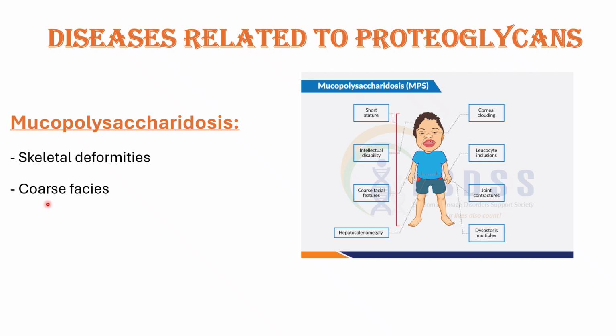Coarse facies means we can see this picture. We can focus on the boy's face. The boy is having low set ears, depressed nasal bridge, then large tongue, that is macroglossia, and there is increased space between teeth, that is spaced dentition, and short neck.